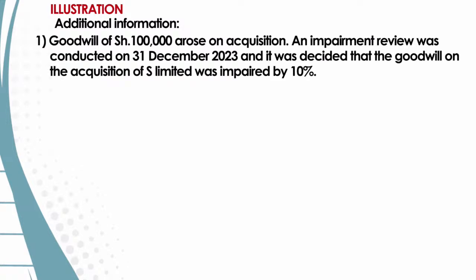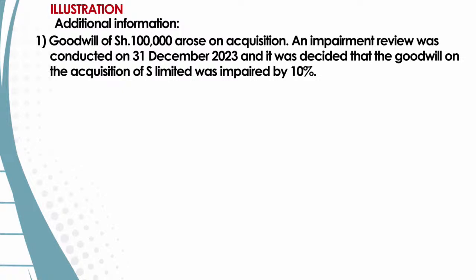We have some additional information. Number one, we are told a goodwill of shillings 100,000 arose on acquisition. An impairment review was conducted on 31st of December 2023, and it was decided that the goodwill on acquisition of S was impaired by 10%.